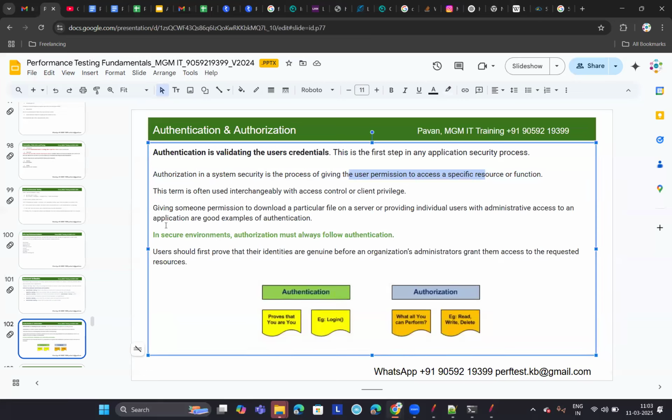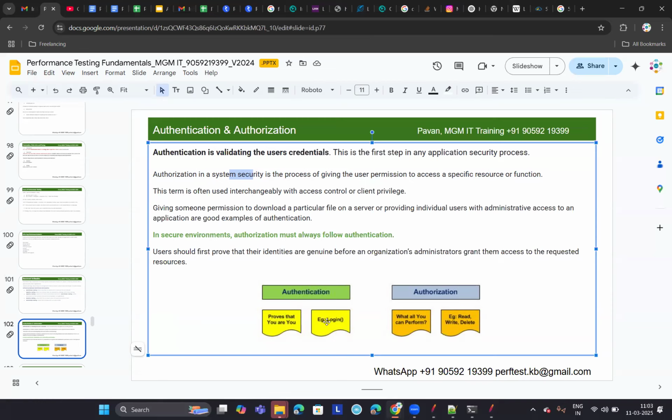Observe below that there is a small diagram which indicates that authentication proves that you are you. That means authentication verifies whether the user is a valid user, or whether the credentials entered by the user are correct or not.